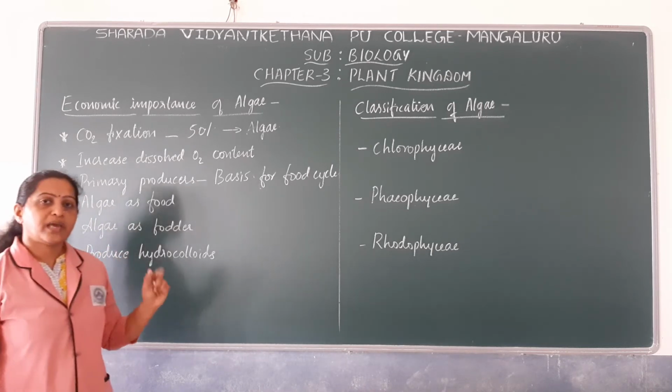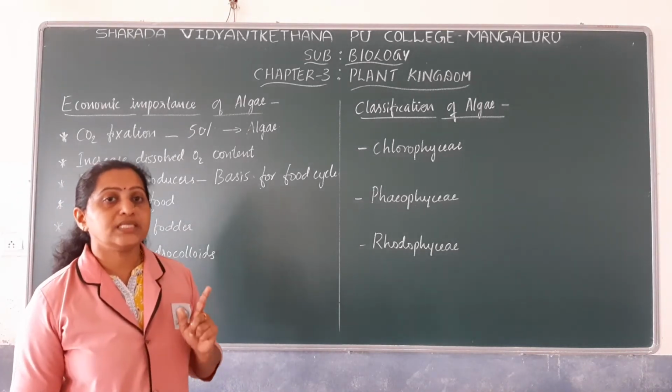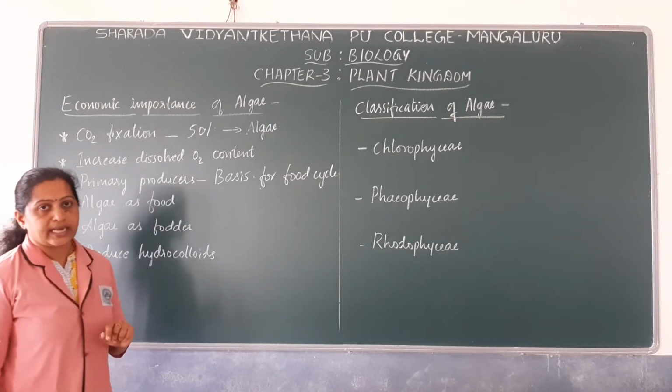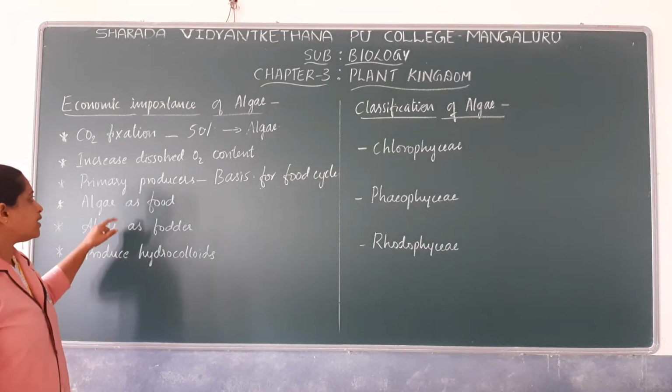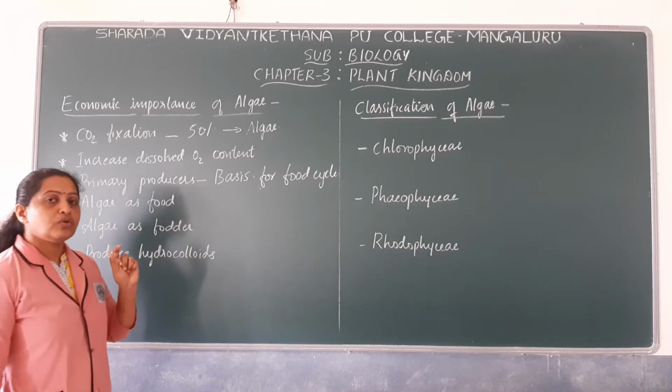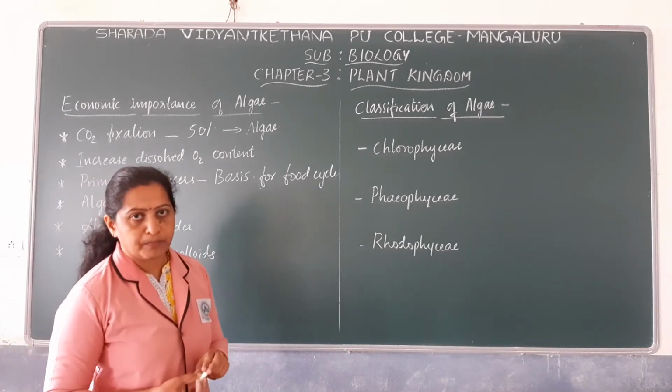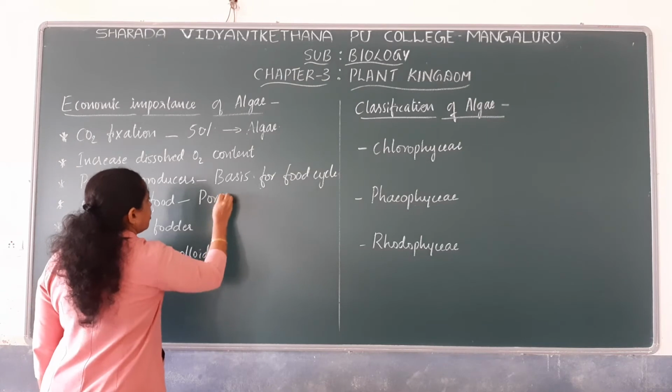So algae are the primary producers and they form the basis for food cycles. It may be a food chain or food web. Algae is known to be used as food.